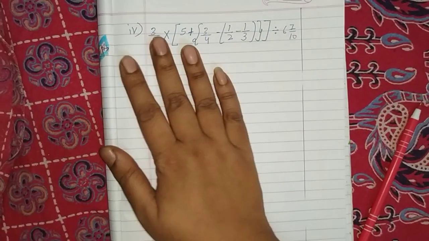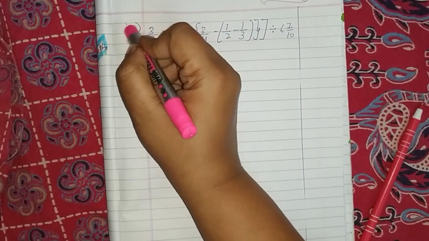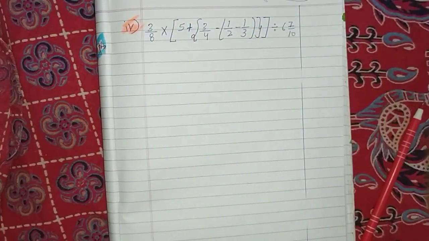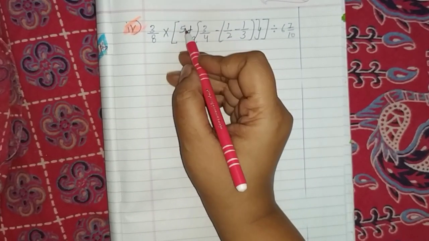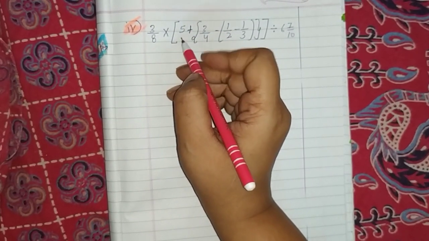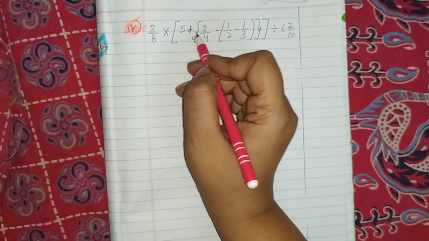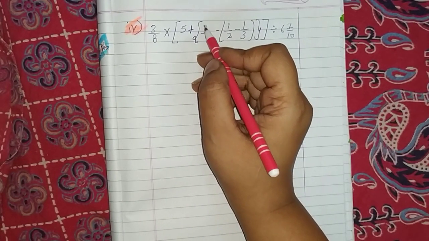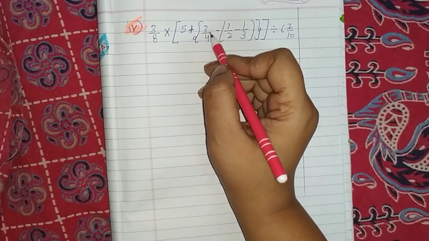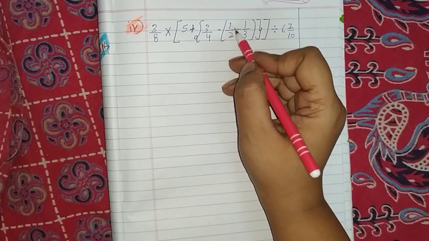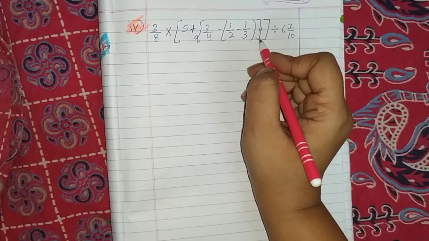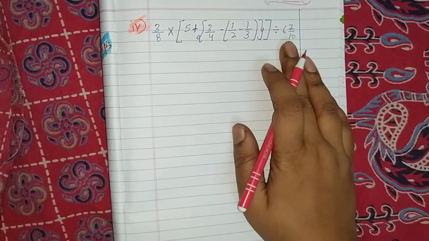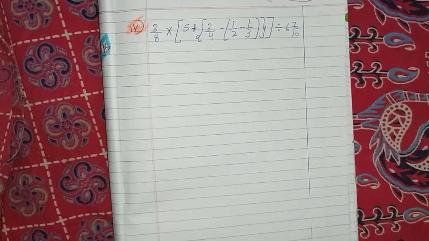Now children, let's take the last example. Example 4. Now it says 3 upon 8 multiplied by bracket open 5 plus braces, that is kind of bracket only, bracket open 3 upon 4 minus bracket open 1 upon 2 minus 1 upon 3, bracket close and bracket close. Division 6 whole 7 upon 10.